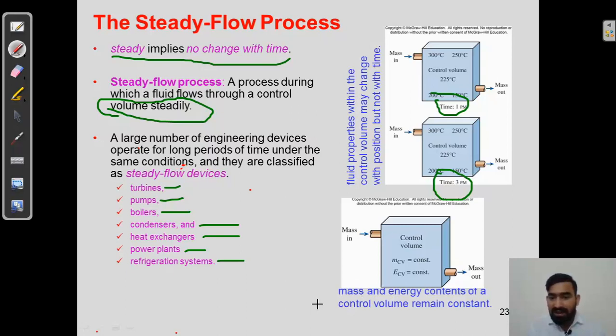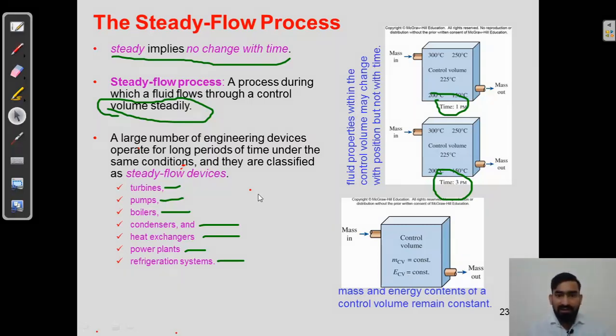So here it is, mass and energy contents of a control volume remain constant. When there is a mass in and mass out in a control volume, mass times control volume CV is constant, or E times CV, or control volume, is constant. So mass and energy total constant in the devices in the system will remain constant during the change of the time. So it is called as the steady flow processes, right?